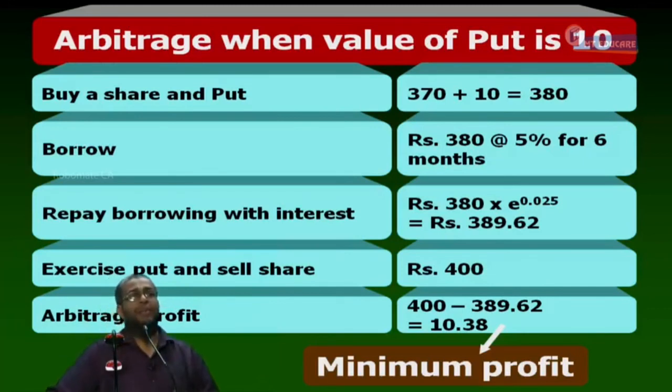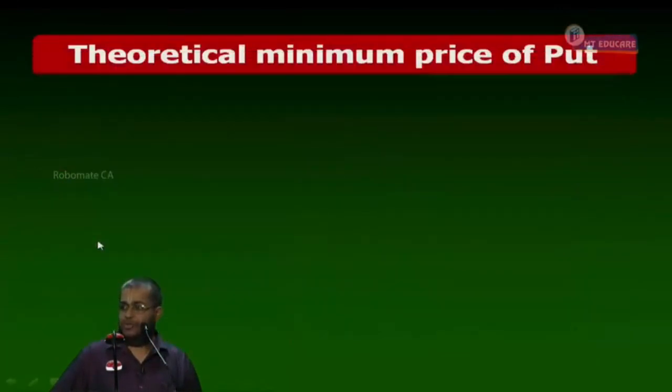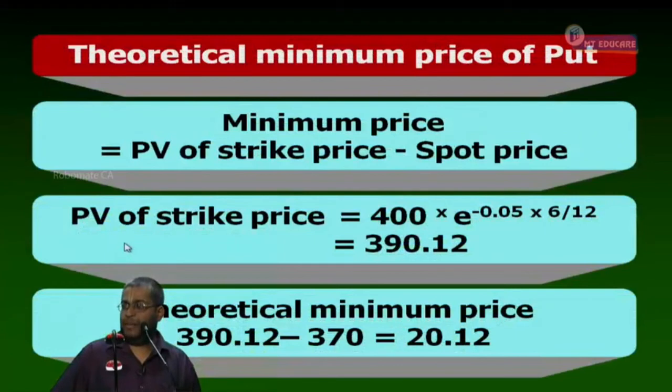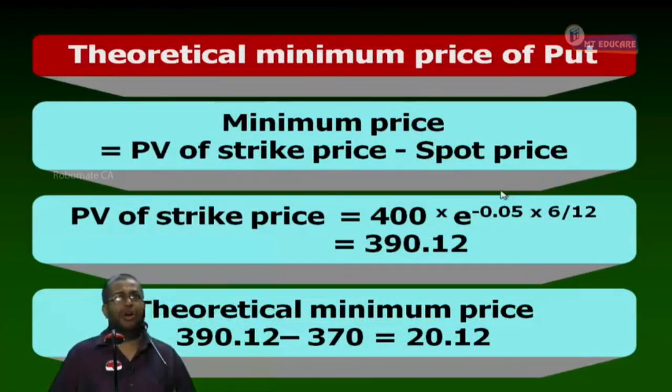Below that, write: the maximum value of put is equal to the present value of strike price, PV of X. We need not calculate; it is equal to 400 into e power minus 0.025. What is the maximum value of the put option? 390.12. The maximum value of put option is 390.12. Can I proceed or not?